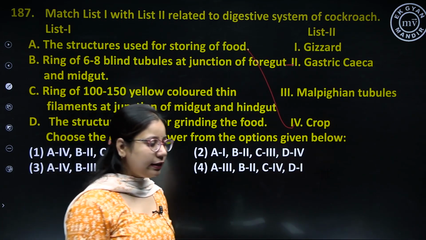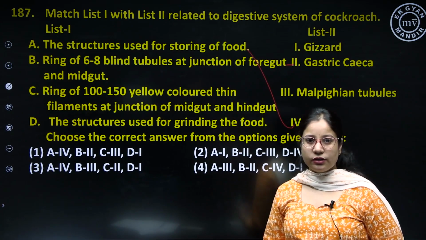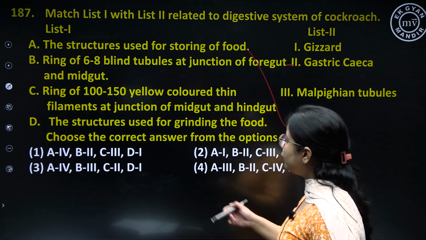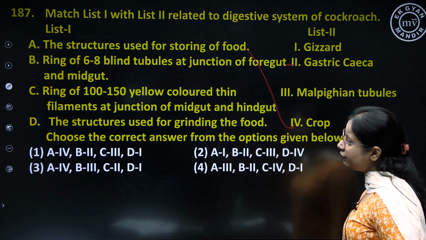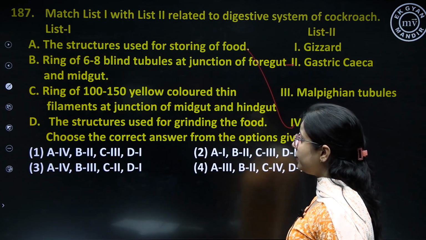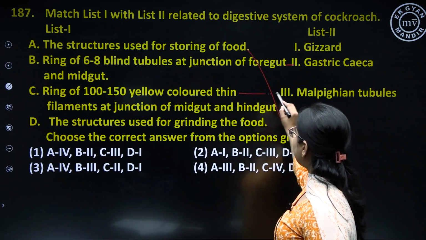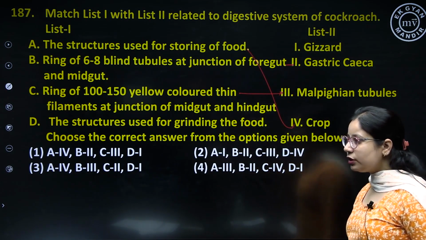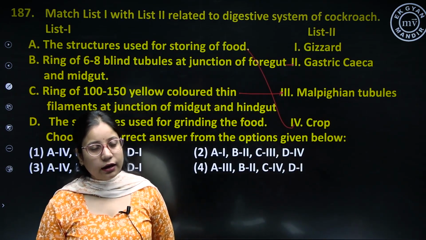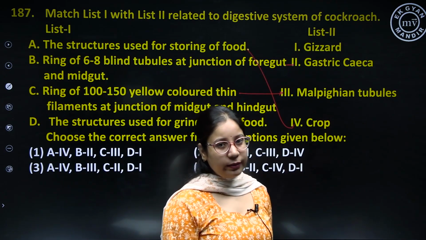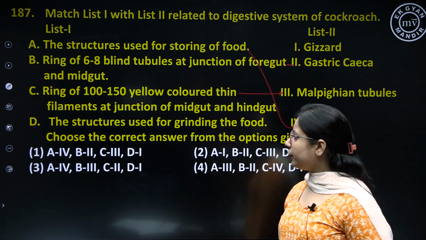These gastric caeca produce certain types of digestive juices which are responsible for the digestion of food. Then ring of 100 to 150 yellow colored thin filaments at the junction of midgut and hindgut. These are Malpighian tubules. Malpighian tubules are present at the junction of midgut and hindgut, and they are responsible to excrete out the nitrogenous waste from a cockroach's body.